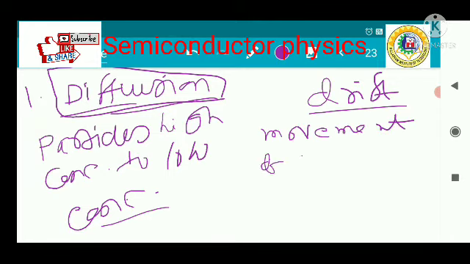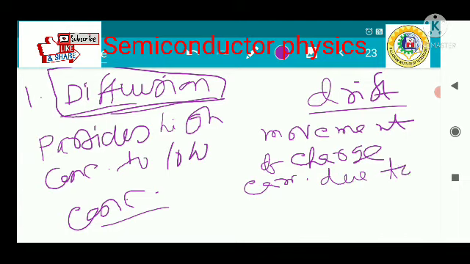The definition of drift is the movement of charge carriers due to an electric field, or the application of voltage.